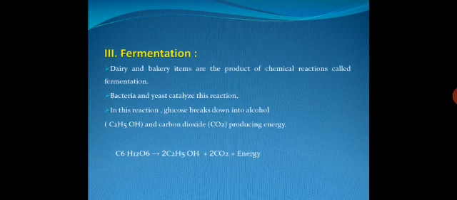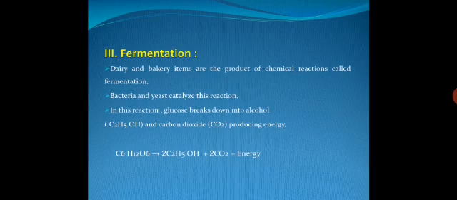Next is fermentation. Fermentation is also a chemical reaction, and this process is used in dairy and bakery items. In this process, bacteria and yeast are used as a catalyst. A catalyst is a substance which speeds up the chemical reaction.